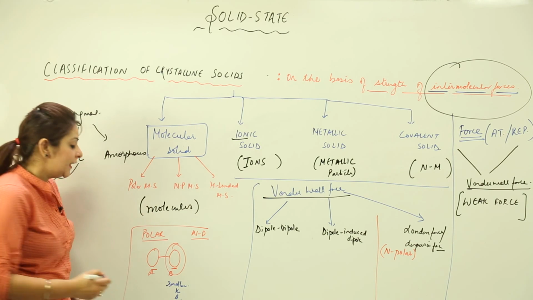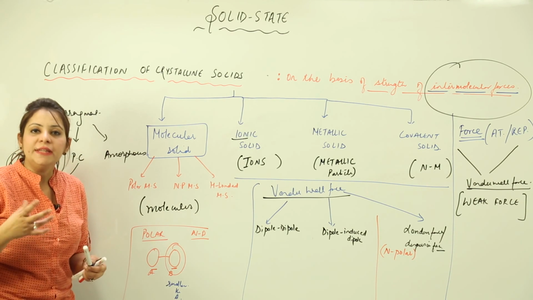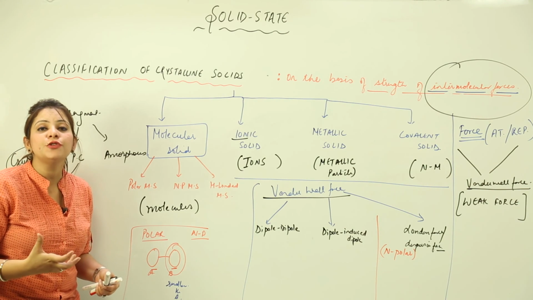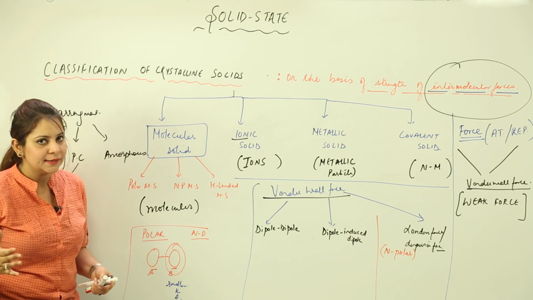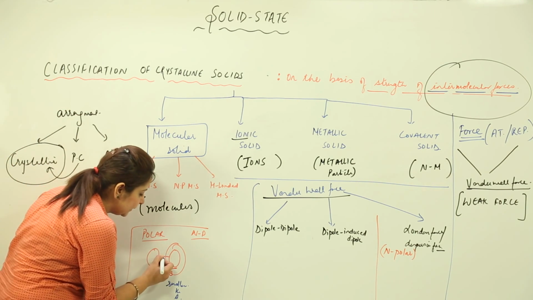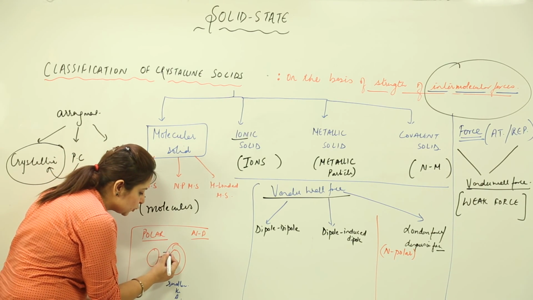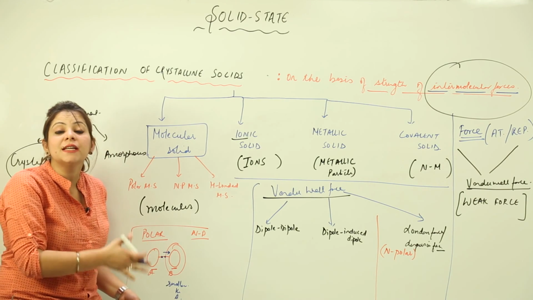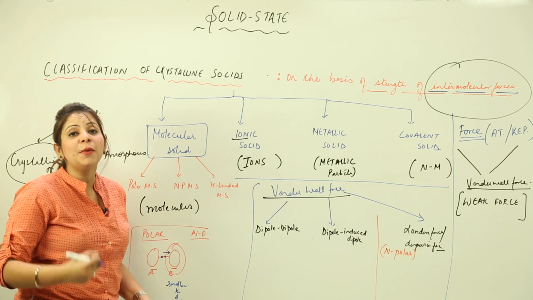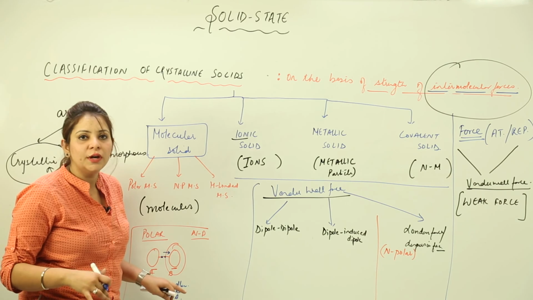Being smaller, it is more electronegative. What do you mean by electronegativity? You know that it is the power to attract the shared pair of electrons more towards itself. So if it is electronegative, it attracts this shared pair, which should lie in the middle of these atoms, and it is slightly displaced towards this atom. Because it is smaller in size, it is more electronegative than A, so it has the power to attract the shared pair towards itself.